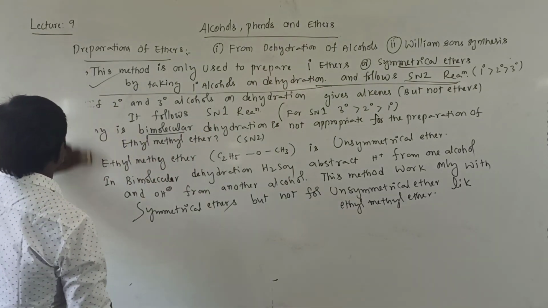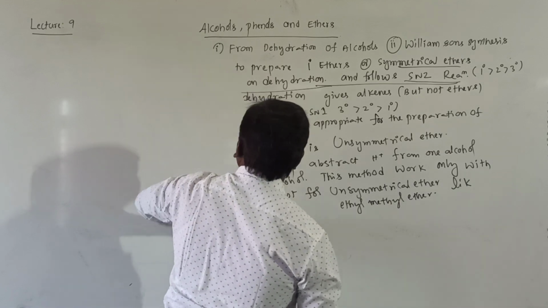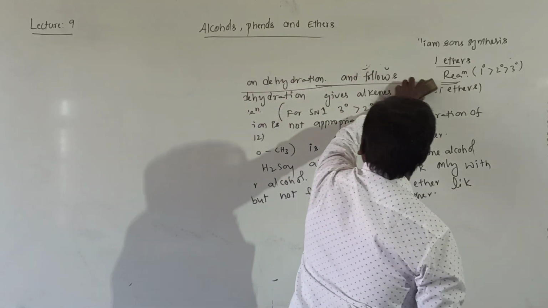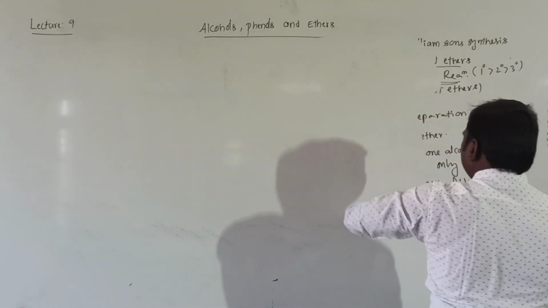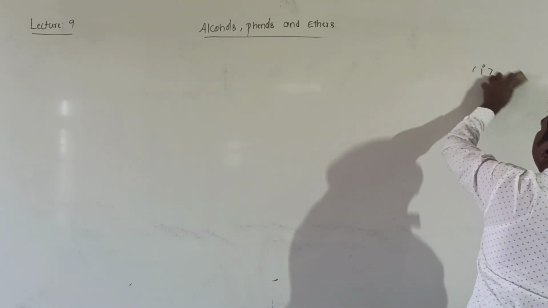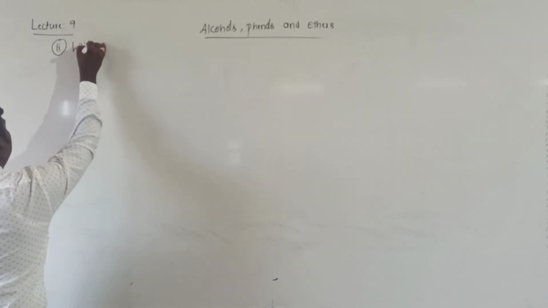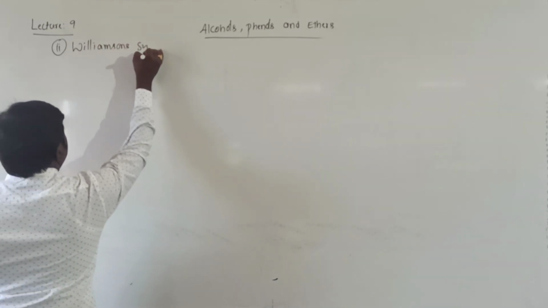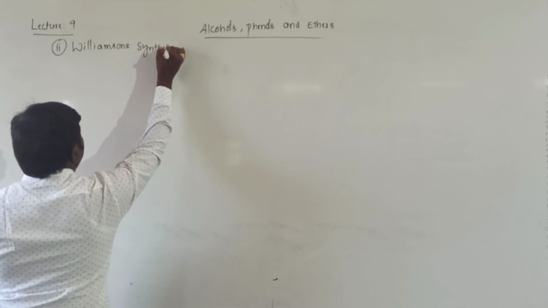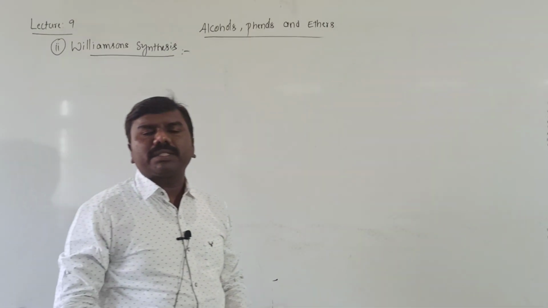Second method of preparation, Williamson's synthesis, to prepare symmetrical and unsymmetrical ethers. The statement is also important, it is a 2 marks question.